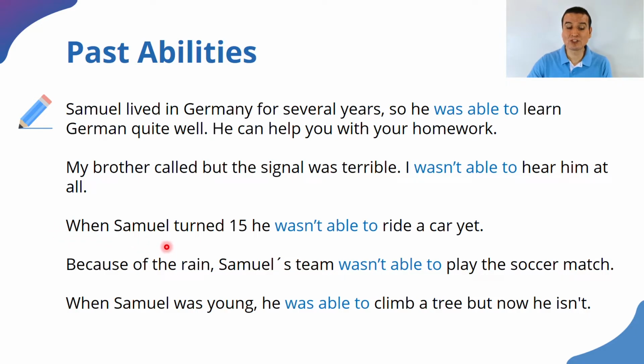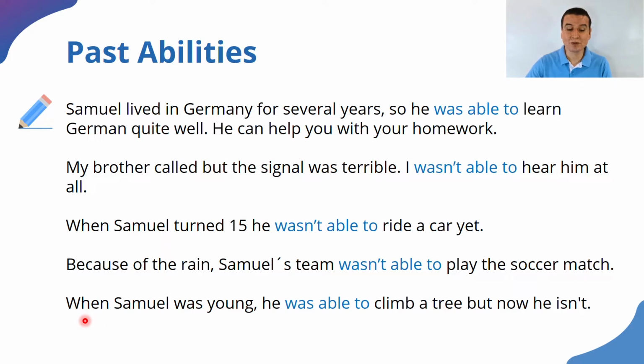When Samuel turned 15, he wasn't able to ride a car yet. So he didn't have that ability yet. Negation. Because of the rain, Samuel's team wasn't able to play the soccer match. All right? So the rain kept them from being able to play the game.